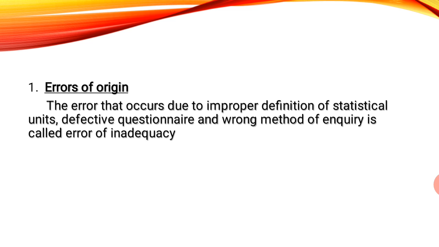You have not taken a proper objective. Your objective is not related to your study, or you have framed a wrong questionnaire, or the questions are not related to the study you want. Or when you do an inquiry, you may select the wrong method of inquiry. You may go house by house, like a census method. Actually you wanted primary data, but you have gone through secondary data. The errors you create at the beginning of your study are called error of origin.